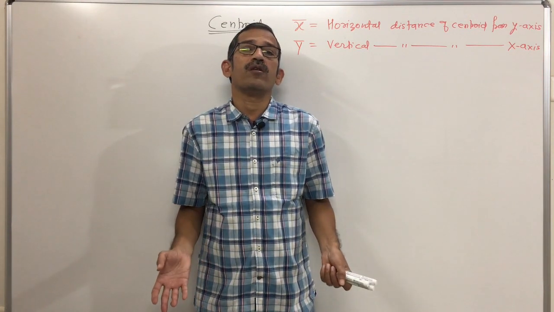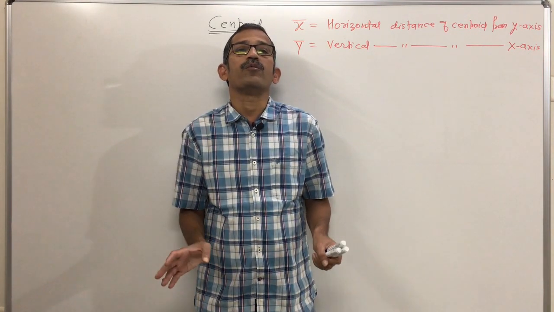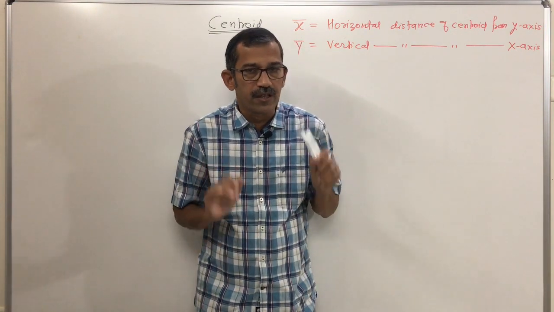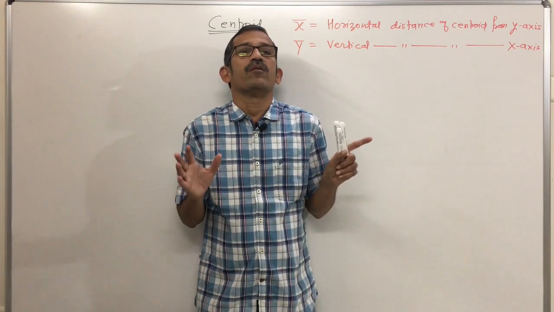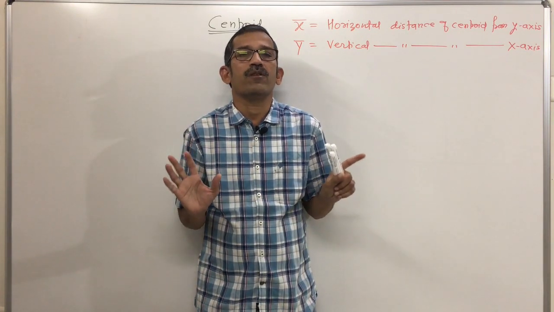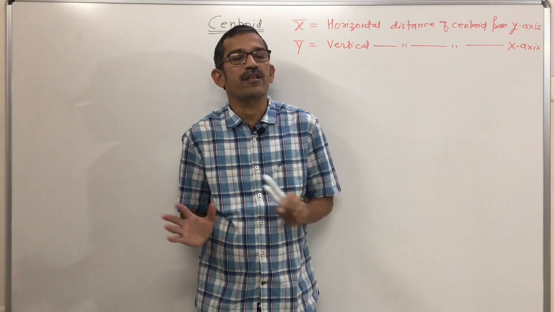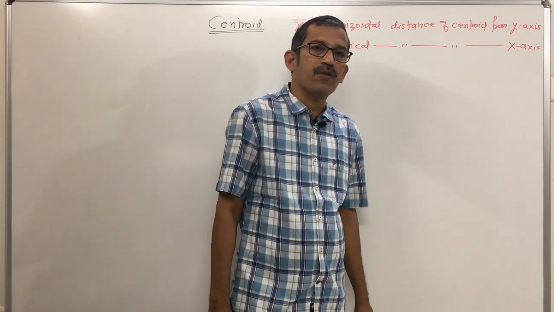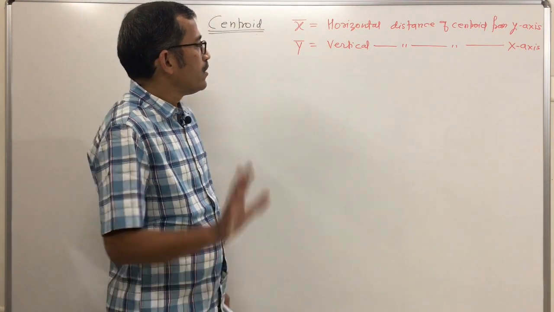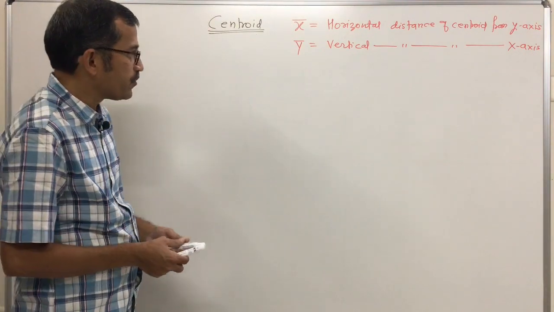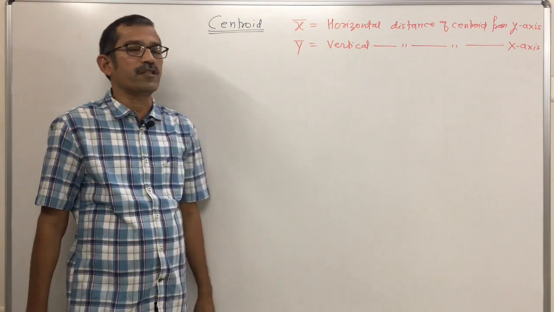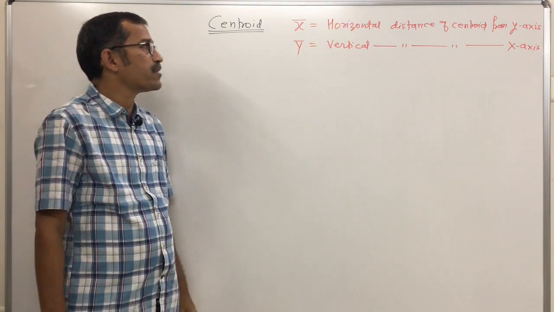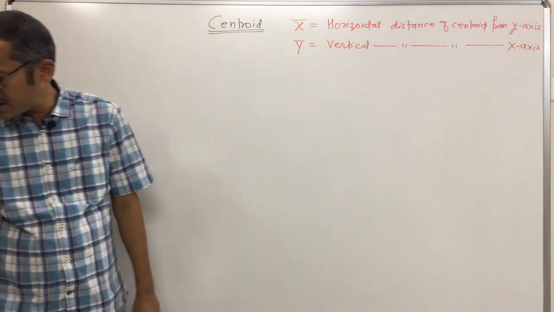And how to find the position of the centroid of a composite lamina? For that we will derive some formula. This is in one lecture. In the next lecture I will solve some problems, 4 or 5 problems in one lecture, so that it helps you a lot in solving any other problem from a university exam or from any book. Okay, so the first component we discuss: x bar means the horizontal distance of the centroid from the y axis. Y bar is the vertical distance of the centroid from the x axis.